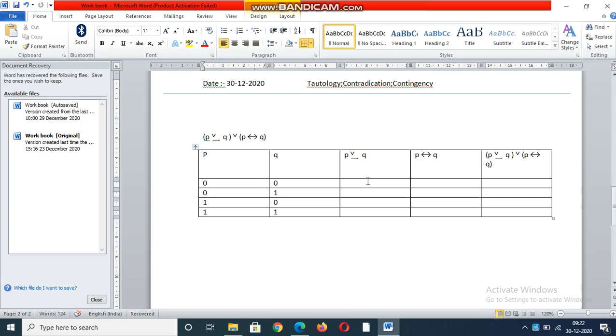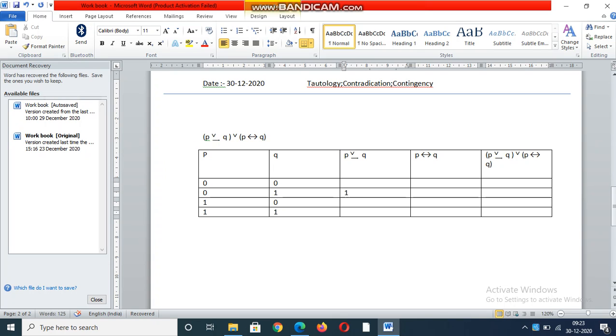P exclusive disjunction Q: in exclusive disjunction, any one input should be 1 and the remaining input 0. Those types of rows we conclude as 1.